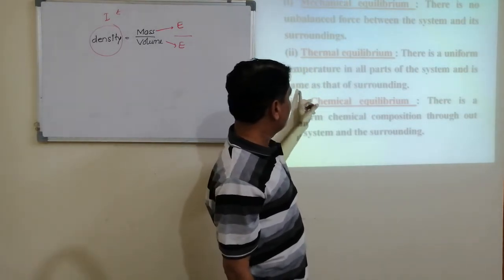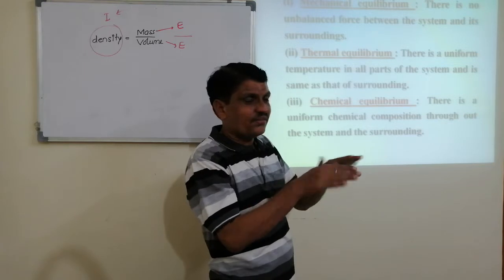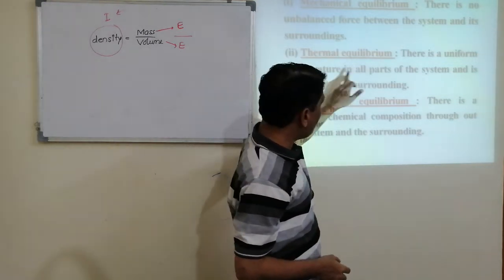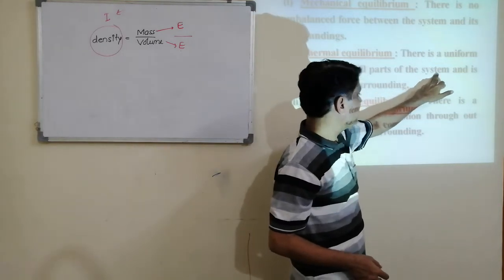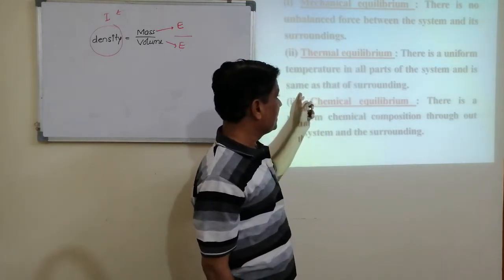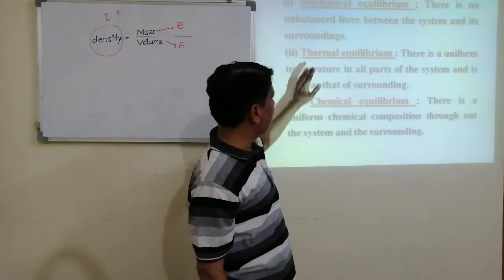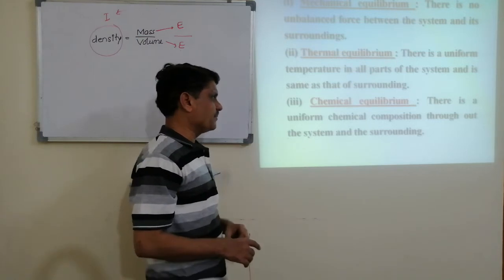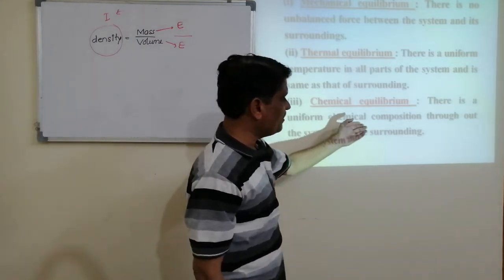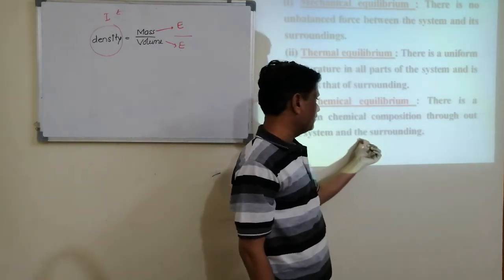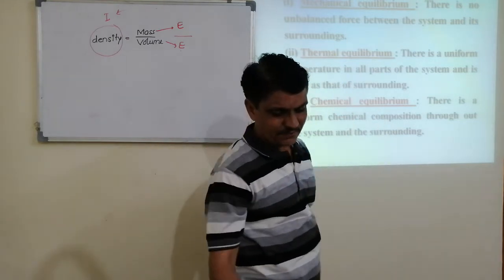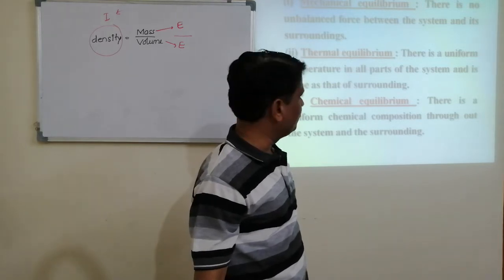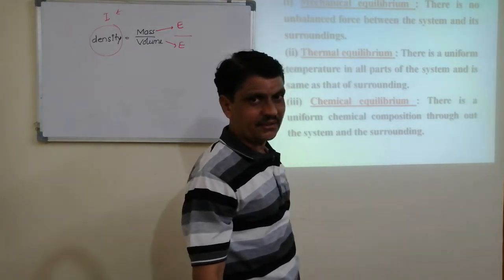When there is no exchange of heat energy between system and surrounding, or temperature remains the same at all parts of the system and its surrounding, it is said to be thermal equilibrium. And chemical equilibrium: there is a uniform chemical composition throughout the system. This you have already studied in theory, I don't want to go into detail.